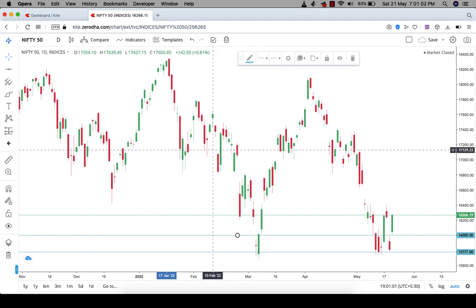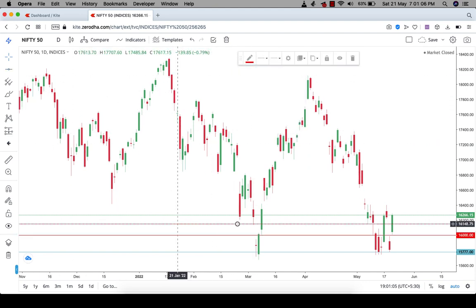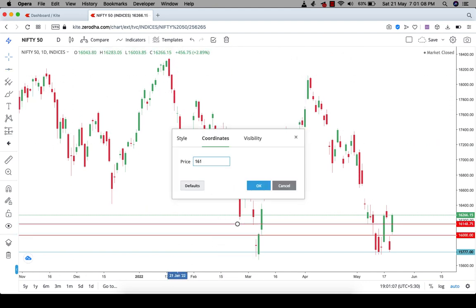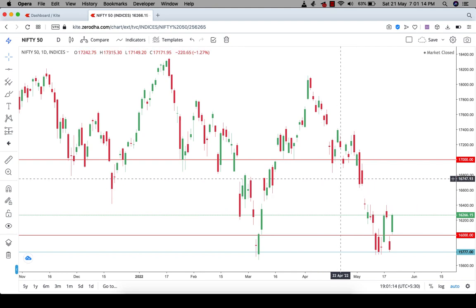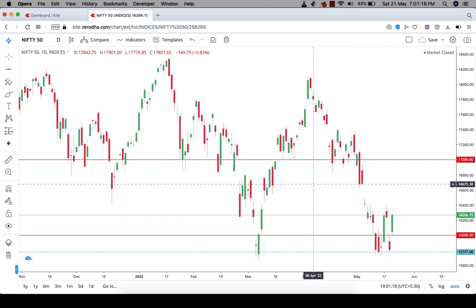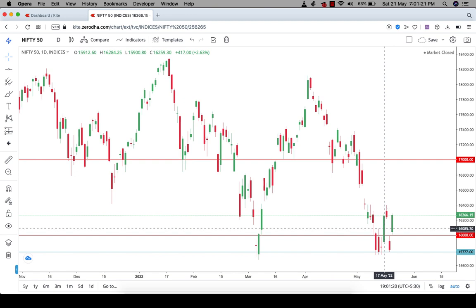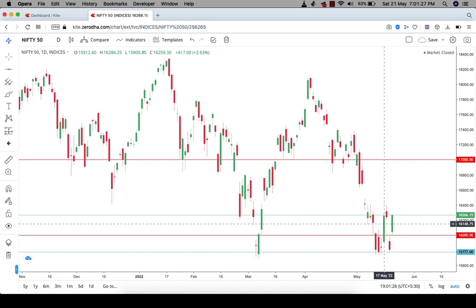So this is the 16,000 level I plot with the color red. Then above the 16,000, the next level is 17,000. So these two are the square of 9 levels, and basically these two are very major levels. If you see, knowingly or unknowingly, the market is following the 16,000 level as support as of now.